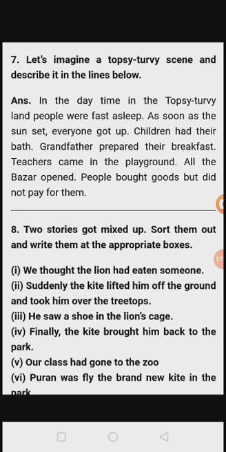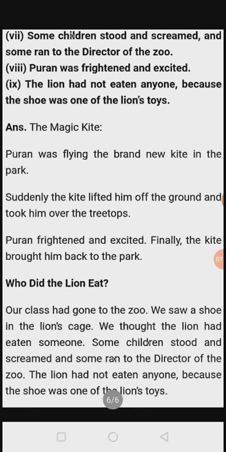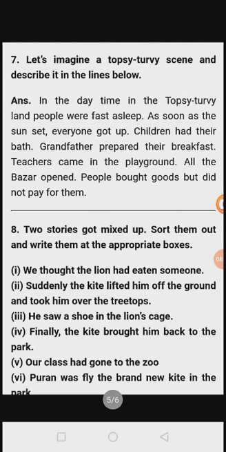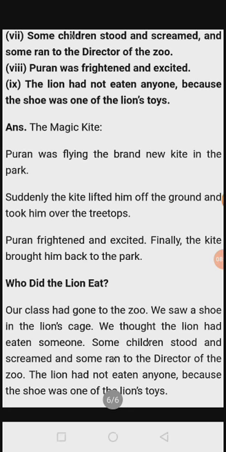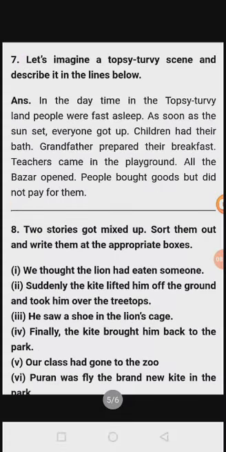Puran was flying the brand new kite. Sixth statement is first one. Then second sentence remains second one. Then third statement, eighth statement becomes third one. Puran was frightened and excited. This is the third sentence. And the last one, finally the kite brought him back to the park. Fourth statement remains fourth. See, sixth becomes first, second becomes second, eighth becomes third, and fourth becomes fourth.